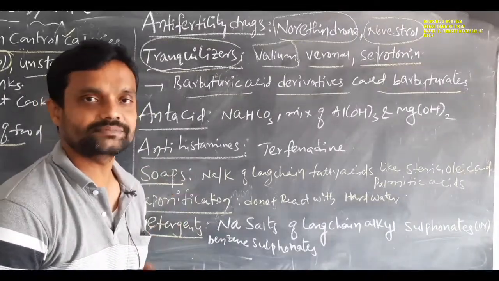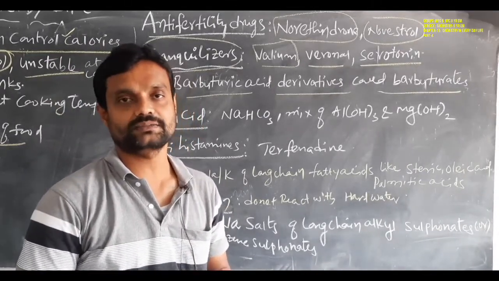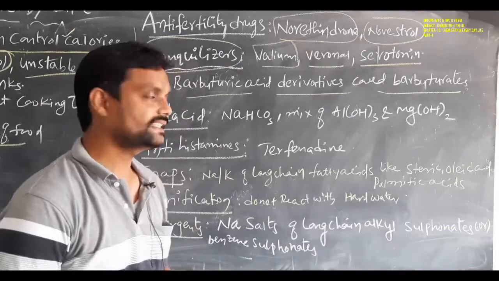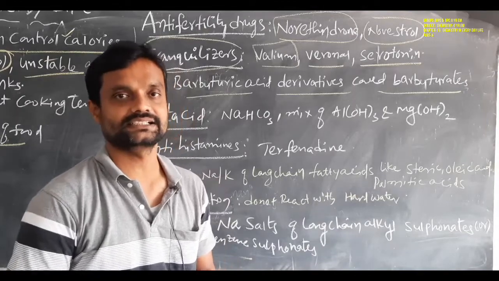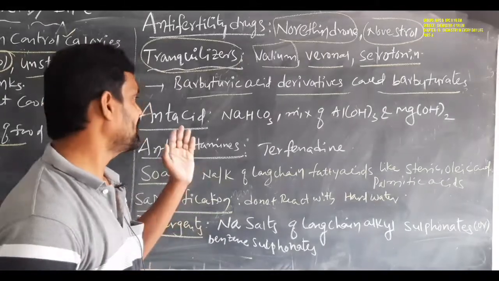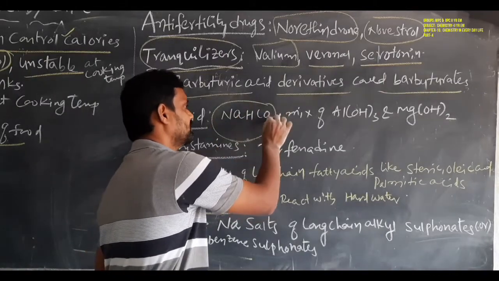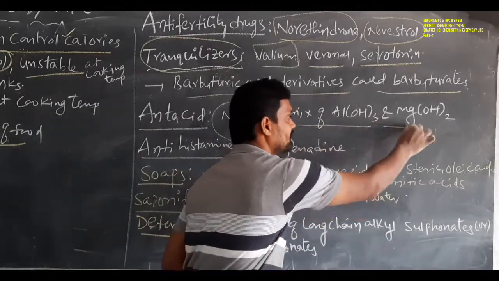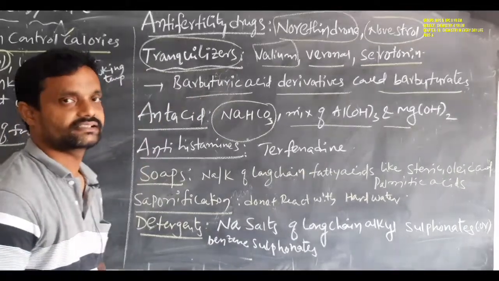Next one is antacids. Simple meaning: excess acid can be produced in our stomach. To prevent that excess acid produced in the stomach, that is called an antacid. Okay students, to prevent excess acid in the stomach is called an antacid. Examples of antacids are bases, such as sodium bicarbonate, NaHCO3, and a mixture of aluminum hydroxide and magnesium hydroxide.